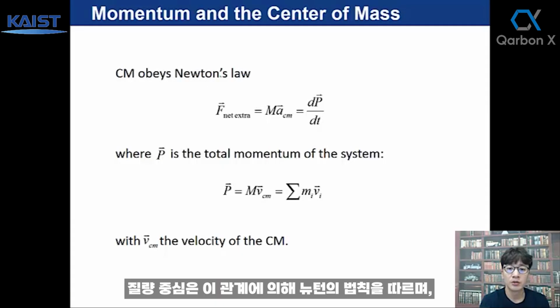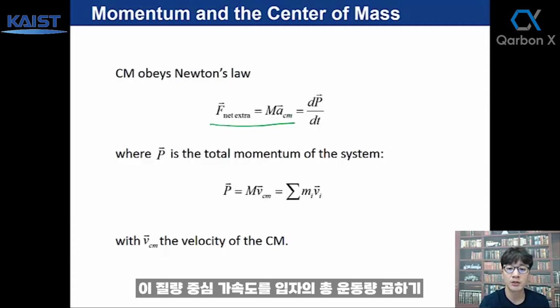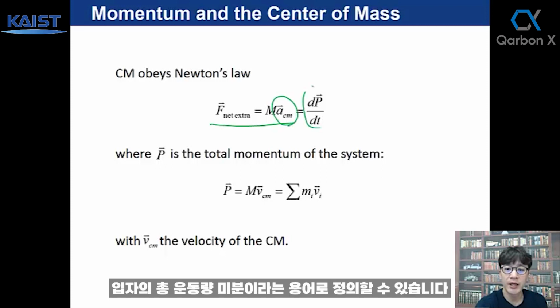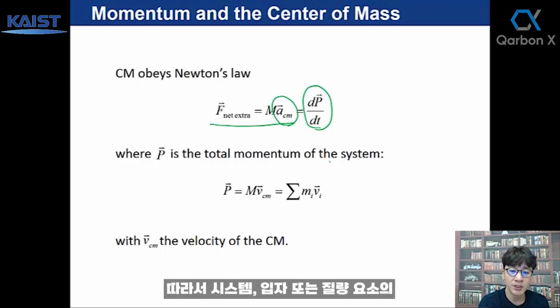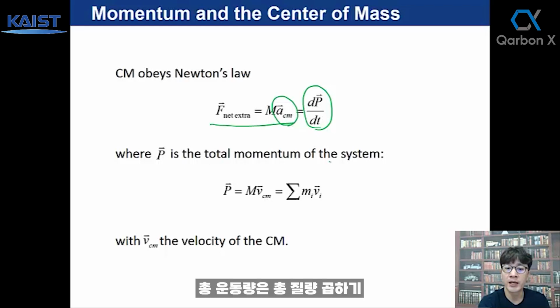The center of mass obeys Newton's law by this relation, and we can define the center of mass acceleration as this term: the time derivative of the total momentum of the particles. So the total momentum of the system, of particles or mass elements, is defined as total mass times center of mass velocity.